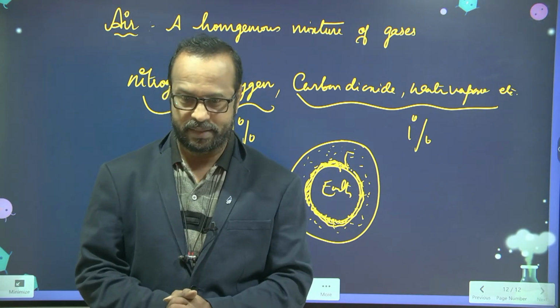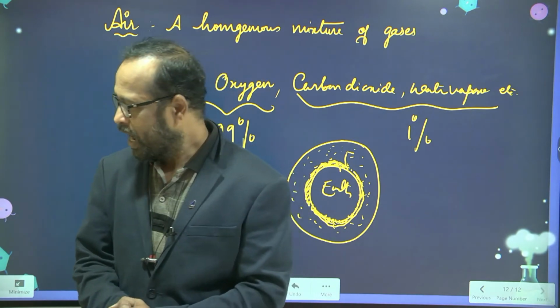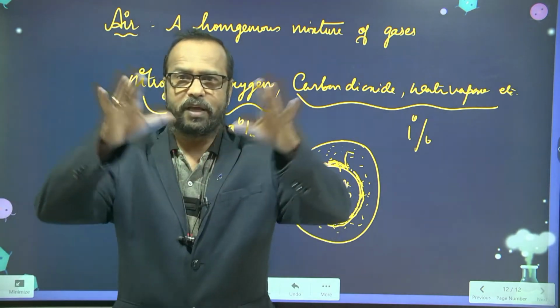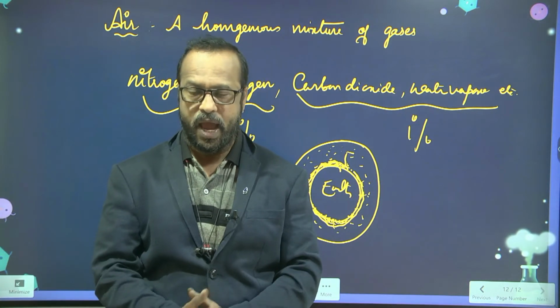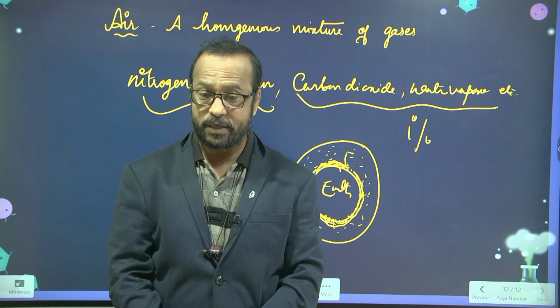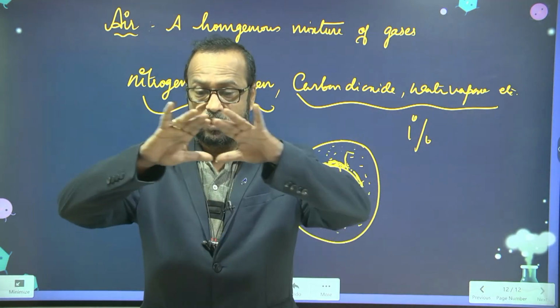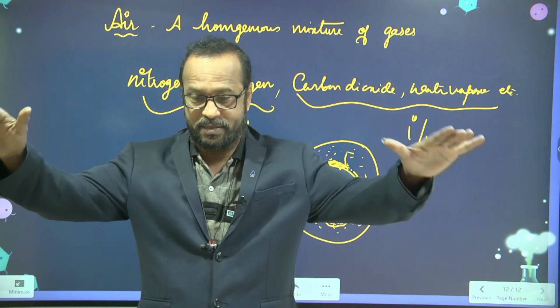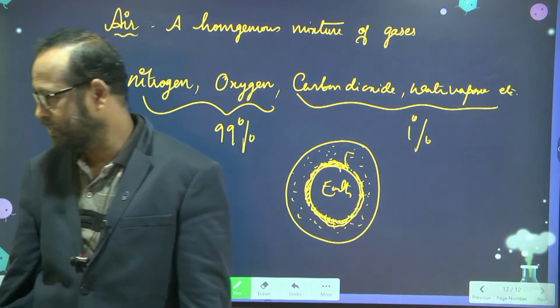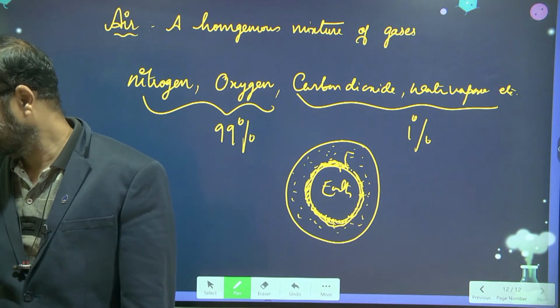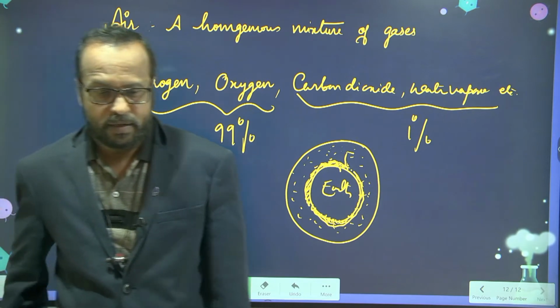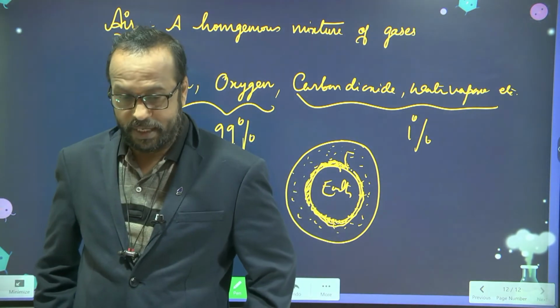Now the earth is surrounded by the atmosphere, and the atmosphere is divided into some layers. Did you study about the layers of the atmosphere? Yes, sir. There are 5 layers. What are they?